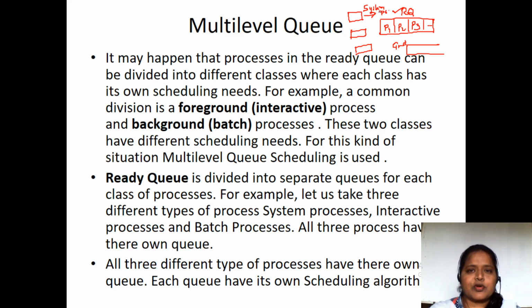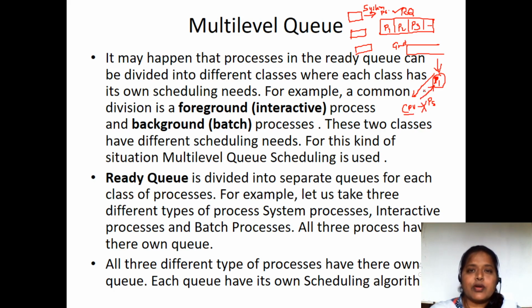Why? Because system processes are like this: when the CPU is executing a task, suppose the CPU is executing some process P8, but if an interrupt comes to the CPU, and this interrupt tells it to execute process P1, the CPU will terminate process P8 and now execute process P1.